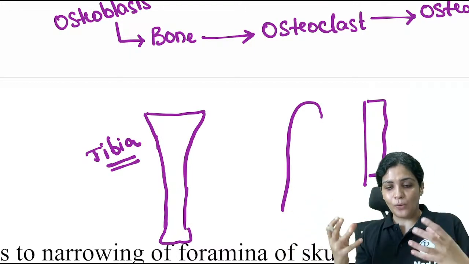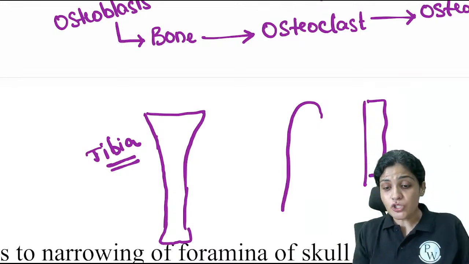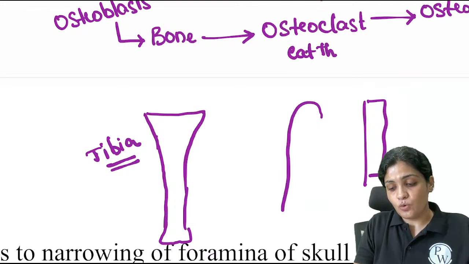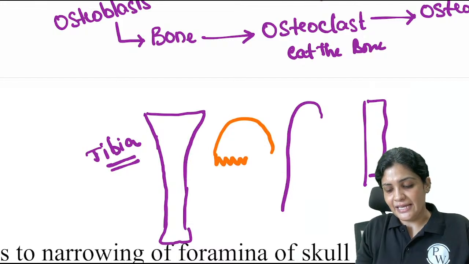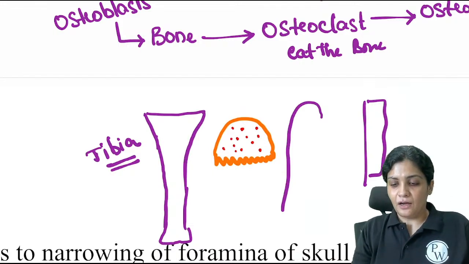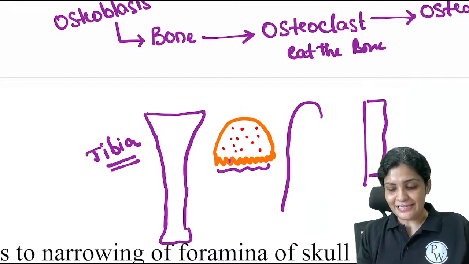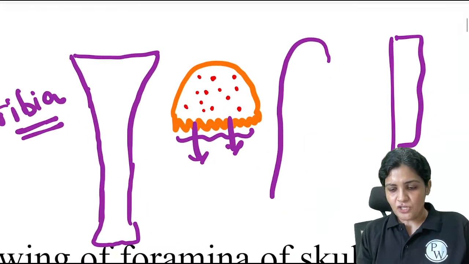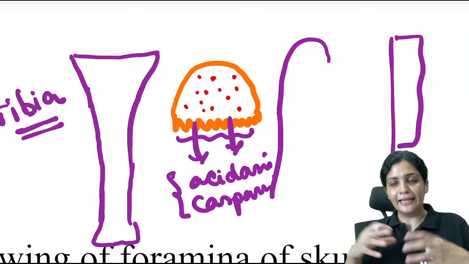So the bone has this very important property where the osteoblast will lay the bone and the osteoclast will eat the bone. So we have to learn a little bit about the osteoclast, which is one of the giant cells, and it looks like this. It is a multinucleated cell, and there are some structures down there which release enzymes. They release acid hydrolases, caspases, and all these enzymes, and then they dissolve the bone.